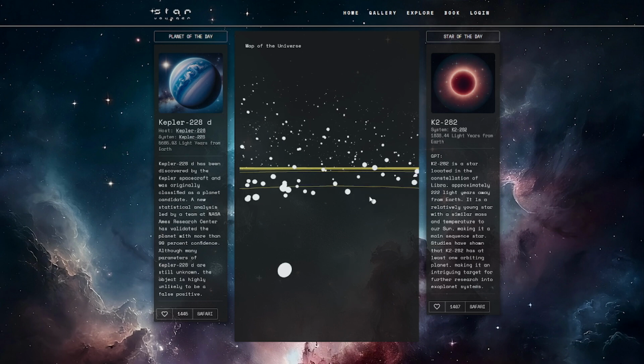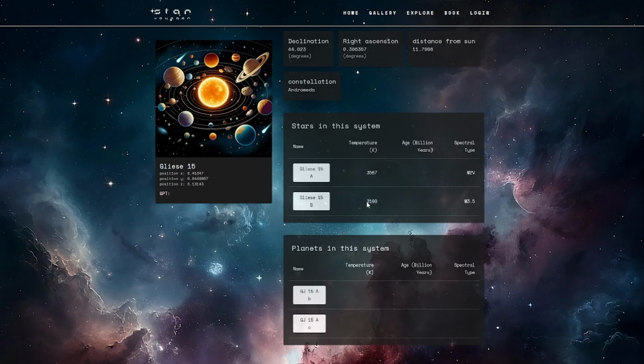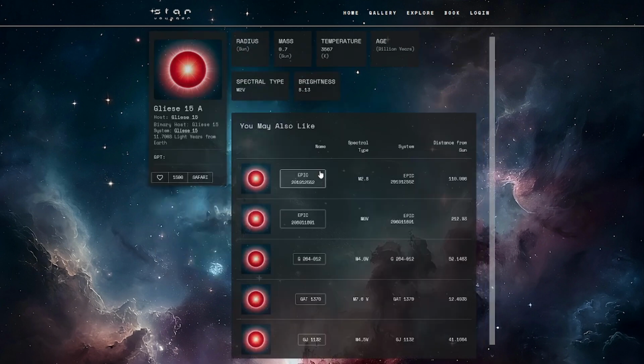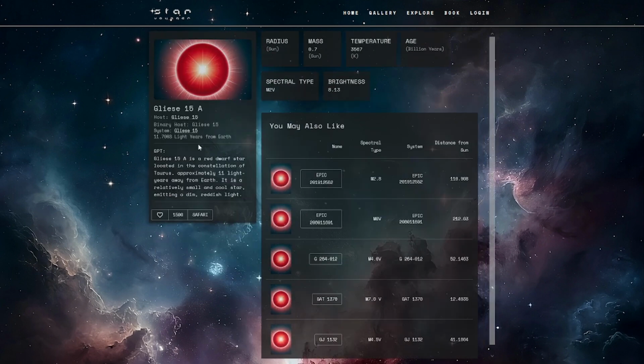For example, right here, we can jump to the system. You can see that this dataset is truly interconnected. We can read up a brief intro of the system, but also the stars and planets within the system. You can go to any of those stars, right? Read more information about the stars. We can also see a number of similar stars based on, for example, their spectral types. Click on any of those to jump to that star for more information.